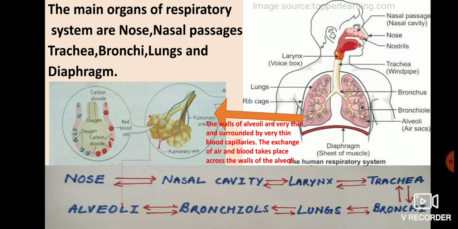Now, very important, till here is the process of breathing. Now alveoli are surrounded by blood capillaries.